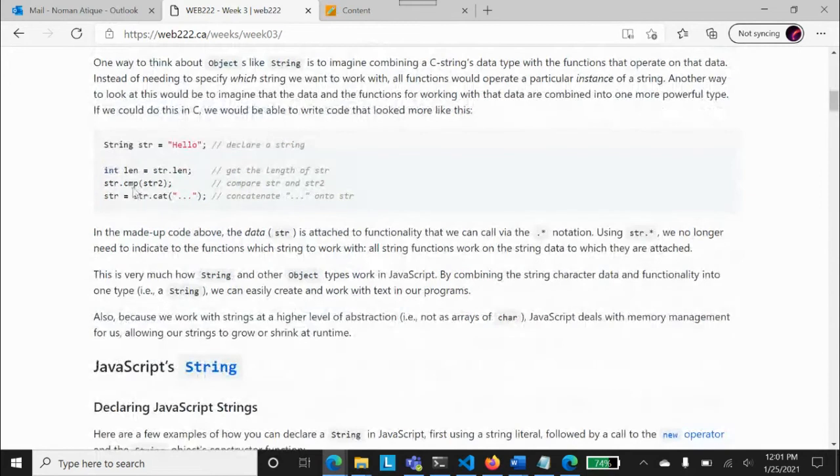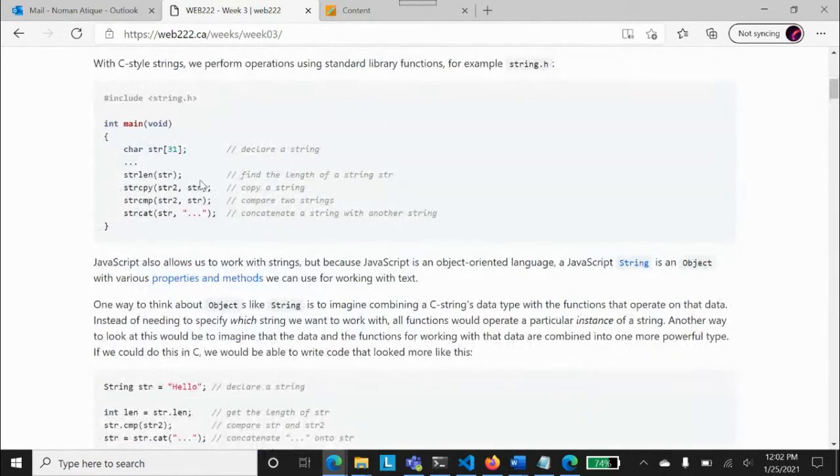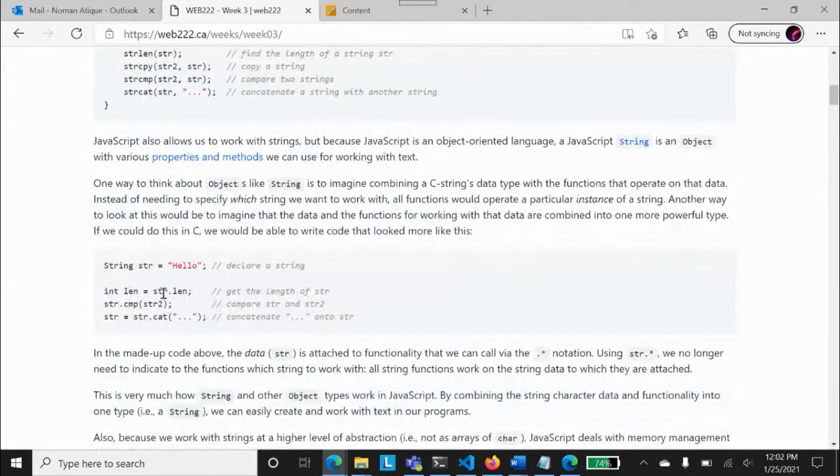If we were able to do that in C language, what could we have done? We are talking about if C language was providing us this facility. We would be able to write code more like this: String str is equal to hello, string defined. Int len equal to str.len. Do you know, in C we do not write str.len, rather we call a string function and access it. So the function is separate, the data is separate. If you are doing something like length is equal to str.len, it means data and property are all embedded together in one container.